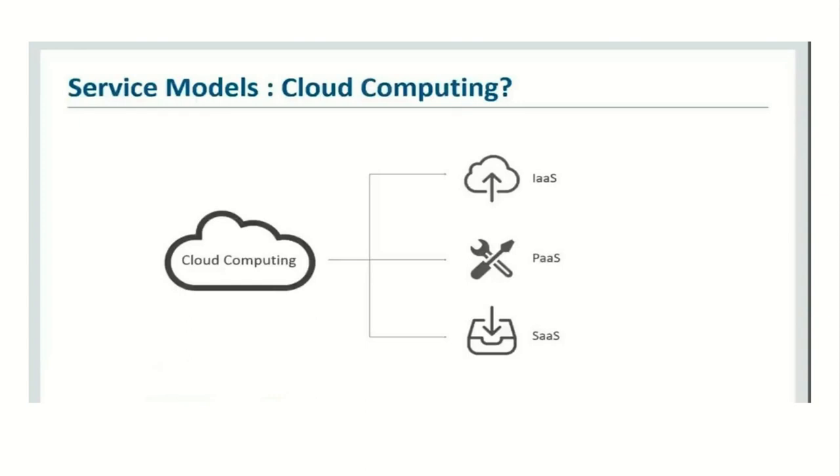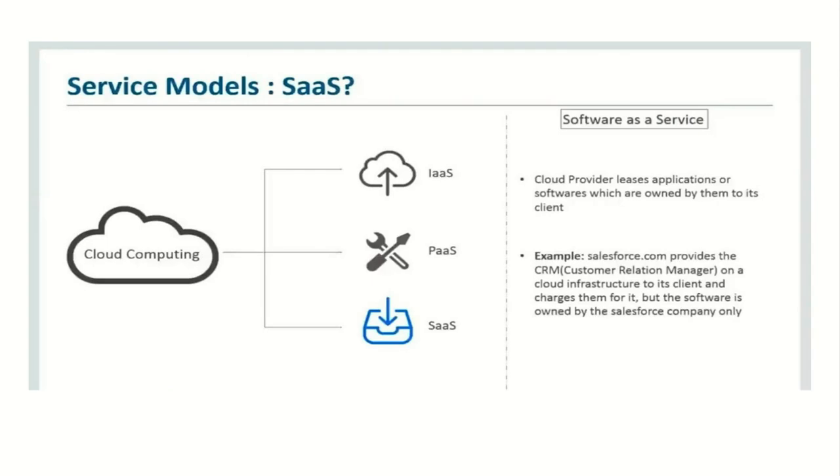We have these three models. First is IaaS, that is infrastructure as a service model. Another is PaaS, that is platform as a service, and another is SaaS, that is software as a service. First of all, we will see SaaS, that is software as a service model. It is nothing but just a service model.